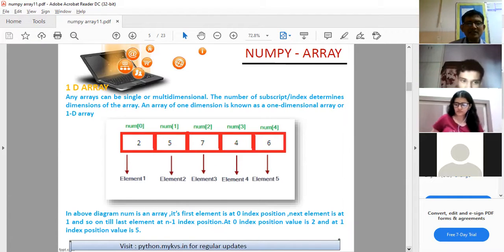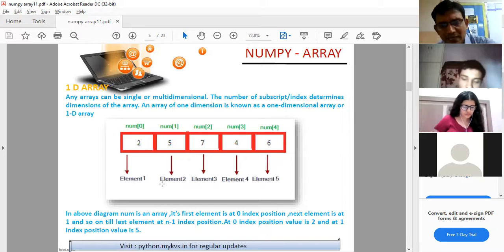Any array can be single dimension or multiple dimension. The number of subscripts or indexes determines the dimension of the array. An array of one dimension is known as a one-dimensional array or 1D array. So we call a one-dimension array a 1D array and also a one-dimension array. We use the word subscript and also the word index. In the case of lists we used the word index, and here you can make use of subscript also, and you can also use the word index.